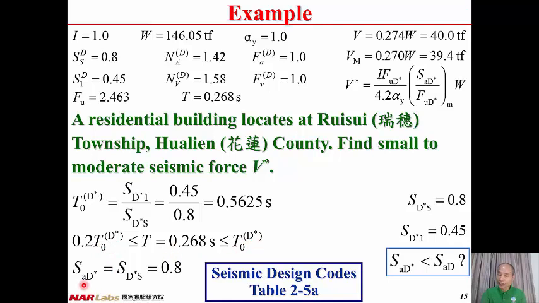Therefore, we have SAD star equal to SD star S equal to 0.8. And from previous lecture, we have already found SAD, and then compare these two, we found that SAD star is less than SAD. And my question is that, is it always true for all the cases, or is it case by case?